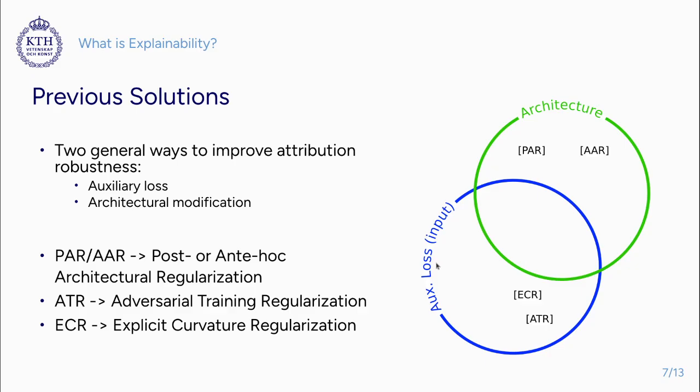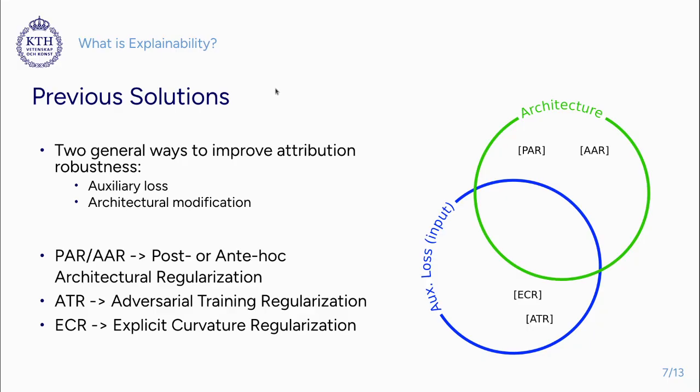So when we look at the previous solutions to instability of attribution methods, we realize that they can be grouped into two general approaches. One of those general ways to mitigate attribution instability is based on architectural modification. In fact, it can be shown that ReLU plays an important role in instability of attributions. In this work, we call them generally post-hoc or anti-hoc architectural regularization.